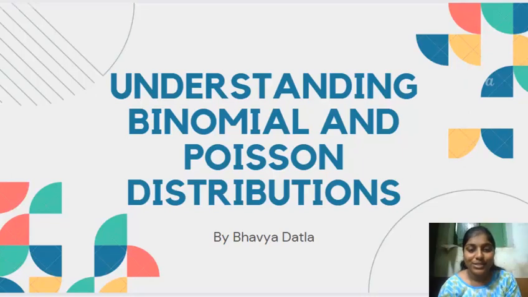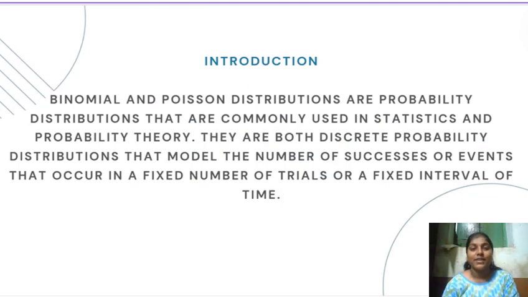Hello everyone. Today I'm going to discuss binomial and Poisson distributions. Let us go through all these topics so that we can understand them in detail. First, we have a brief introduction about them. Binomial and Poisson distributions are probability distributions that are commonly used in statistics and probability theory.